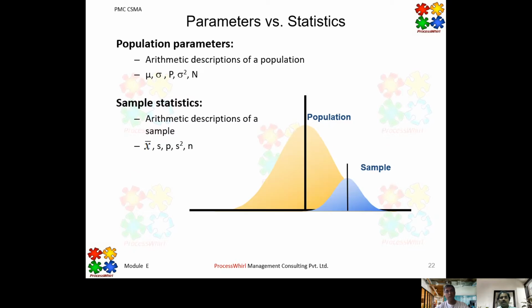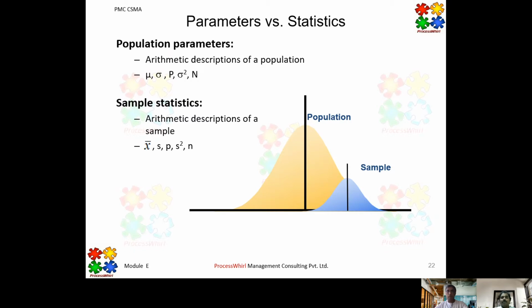And then there are parameters and statistics. The parameters are related to the population and statistics are related to the sample. Population parameters are arithmetic descriptions of a population. So mu, sigma, p, sigma square, N are called population parameters. Mu is nothing but the mean of the population, and sigma is the standard deviation of the population. Then P is probability, which is also related to a Poisson distribution; it is the average of that.